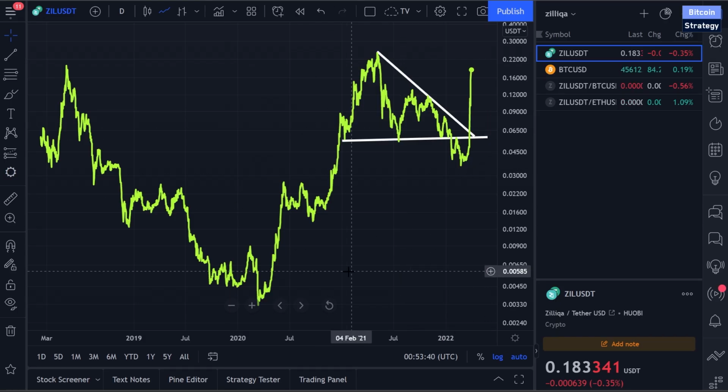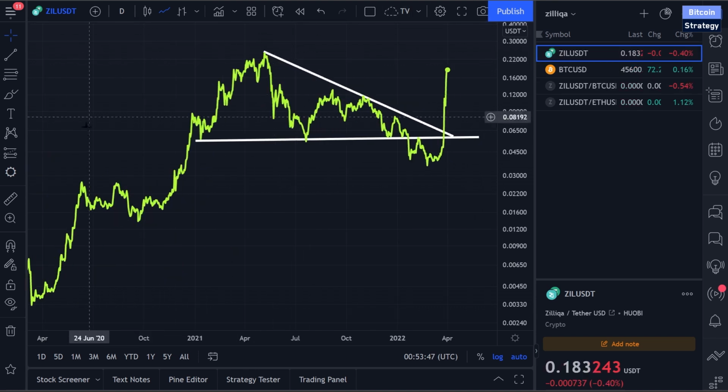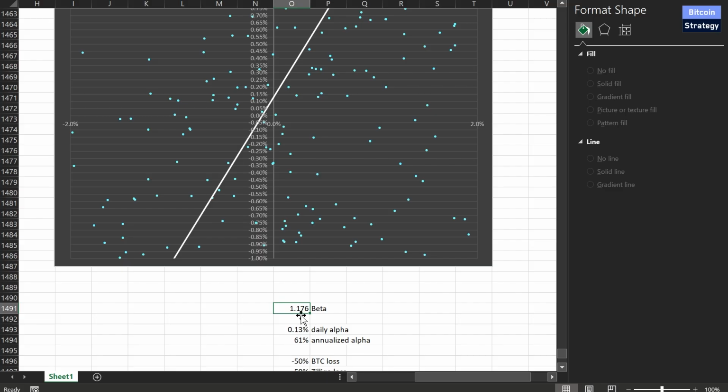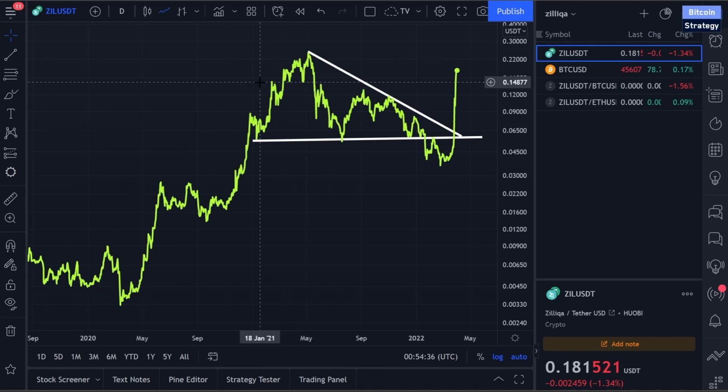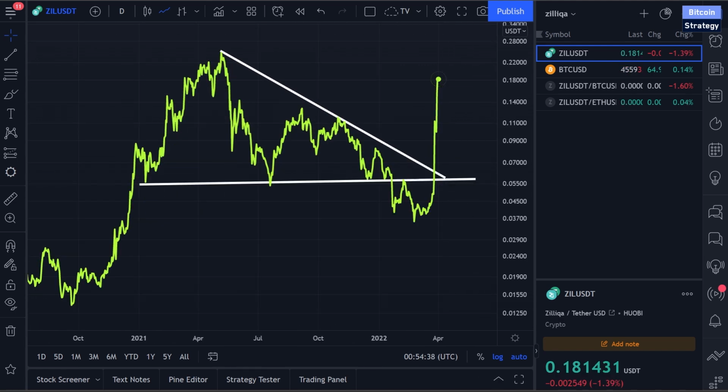So what can we take from this? When we analyze Zilliqa, when we want to time the Zilliqa market, the overall movements in Bitcoin are probably not going to be too much of an influence. Bitcoin doesn't really move the Zilliqa price that much. The beta is low. We really have a lot of idiosyncratic movements over here. So it does make sense to analyze Zilliqa more or less in isolation. For most altcoins, you really want to look at the overall market and not be invested when Bitcoin or Ethereum tends to trend down. The data suggests that this is not necessarily something that's as important for Zilliqa.